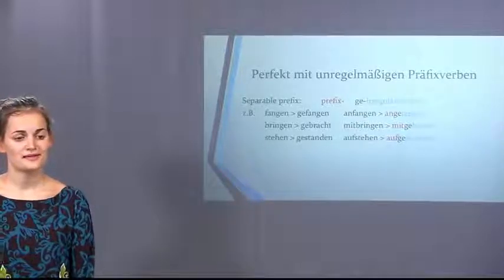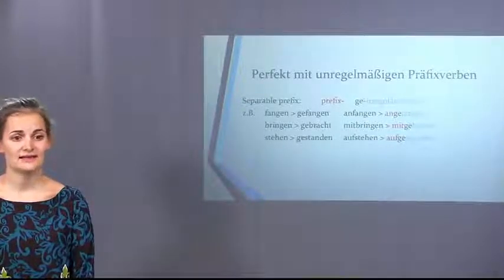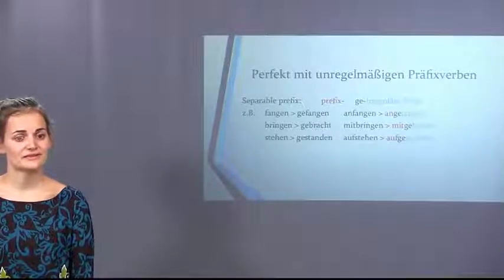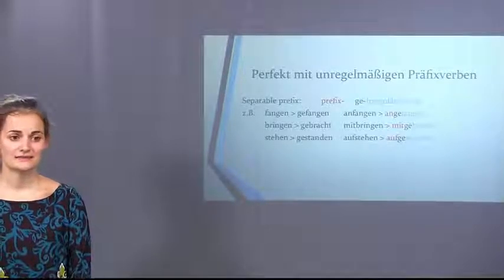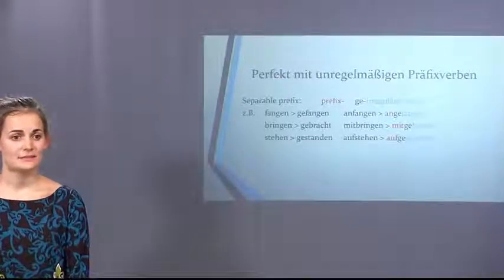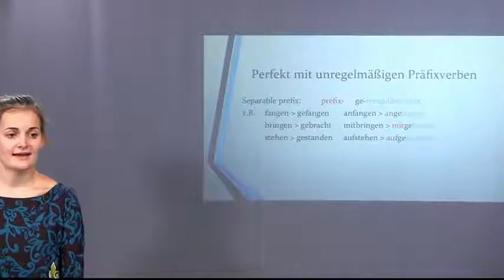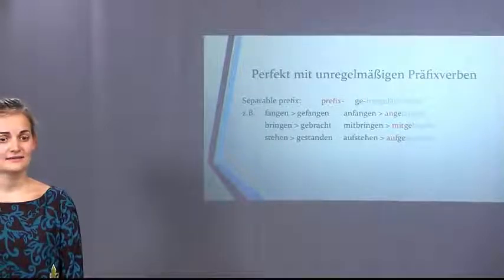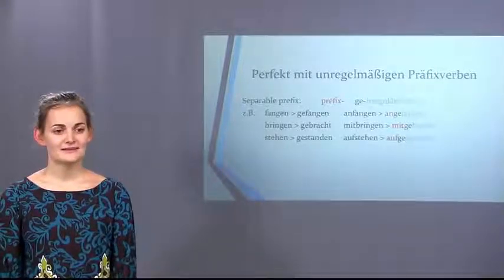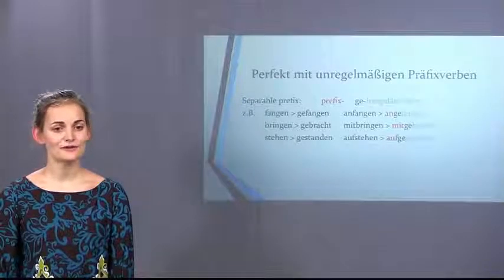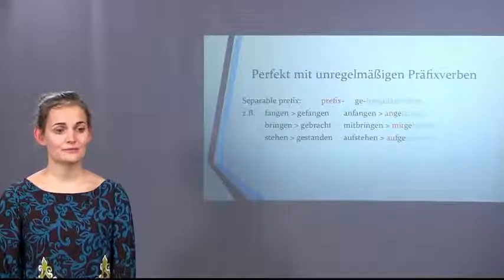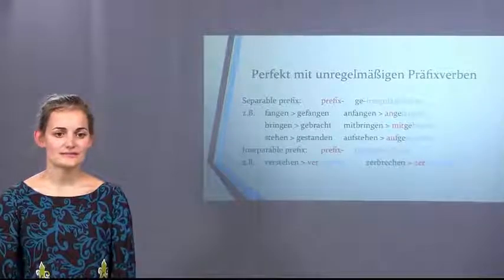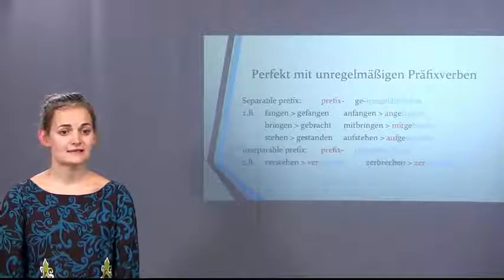Another irregular verb is bringen. So you know already that the past tense form is ich habe gebracht. Now consider the verb mitbringen, that has a separable prefix, and you build the form mitgebracht. The same happens with stehen, to stand. I stood, or I have stood. Ich habe gestanden. Now if you have the verb aufstehen, you have the separable prefix auf, and you add the irregular form: aufgestanden.